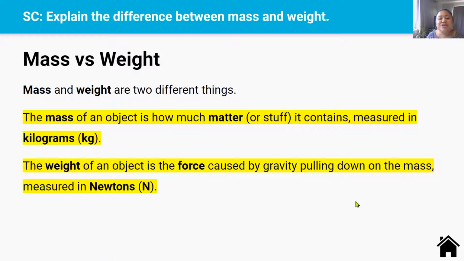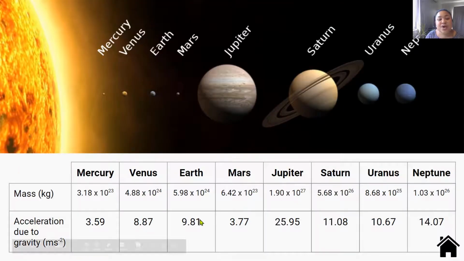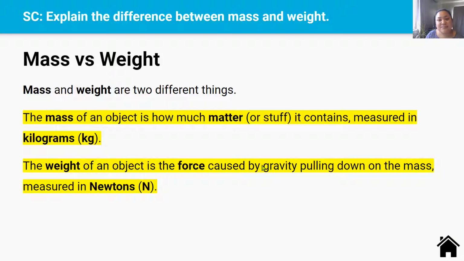So I've been talking about these two different things, mass and weight, and they're totally different concepts. The mass of an object is how much matter or stuff that object contains and is measured in kilograms. So Mercury has a mass of 3.18 times 10 to the power of 23 because it has that much stuff in it. Whereas Jupiter, you can see that's times 10 to the power of 27, which is a larger number than Mercury's because Jupiter is much larger, it has more mass than Mercury.